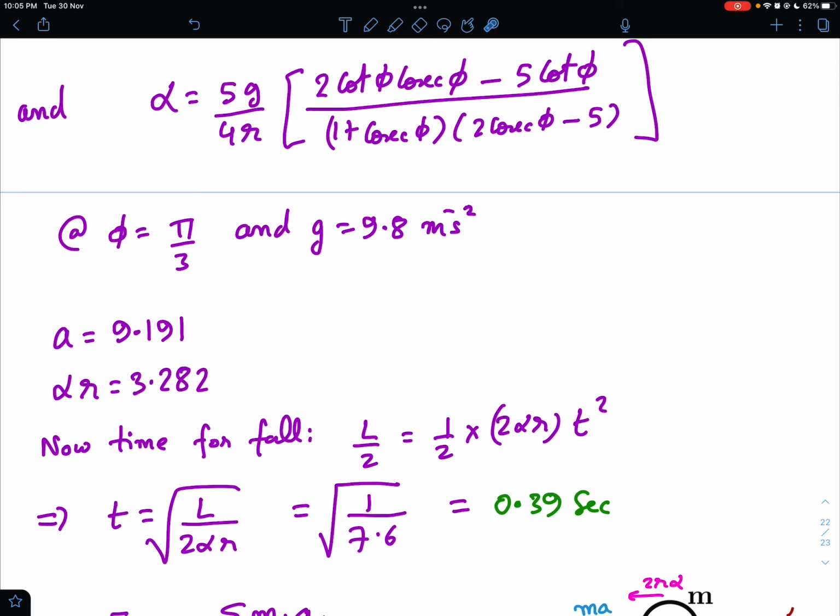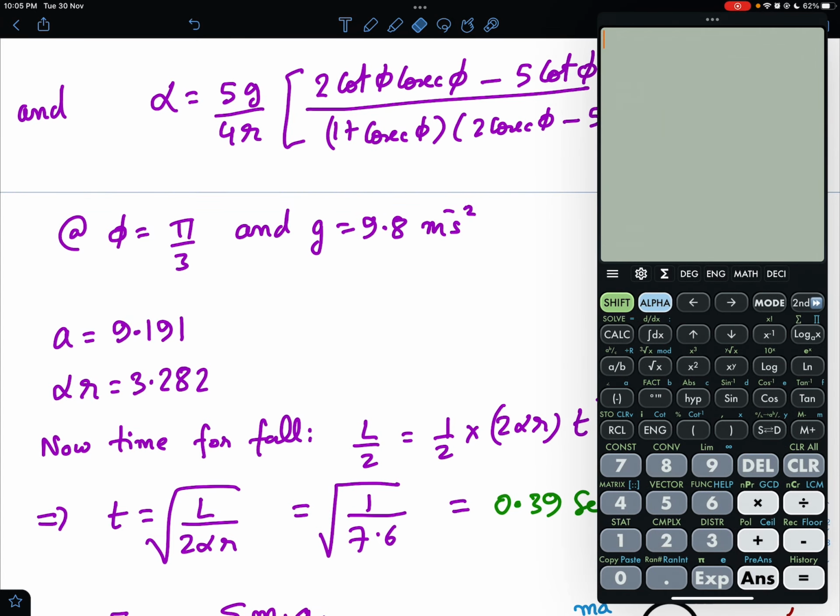and if you take 2 alpha r, then this becomes not 7.6. In fact, earlier I had taken g equal to 10, but whatever. I have done it using calculator, so let me use the calculator again. So this comes out to be 1 divided by 3.282 into 2 and whole under root. So whatever is the answer, I just need to take under root of the answer, and if you calculate this, this comes out to be 390.3 milliseconds.